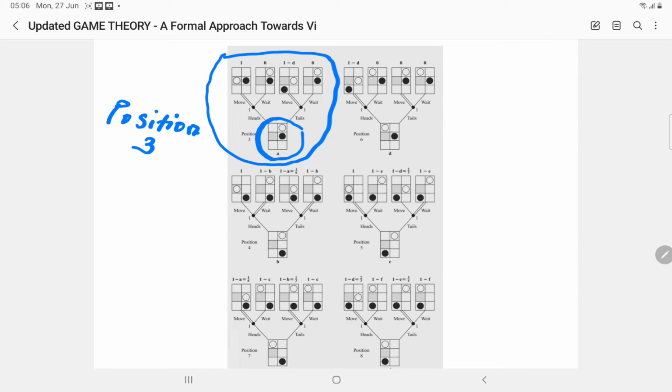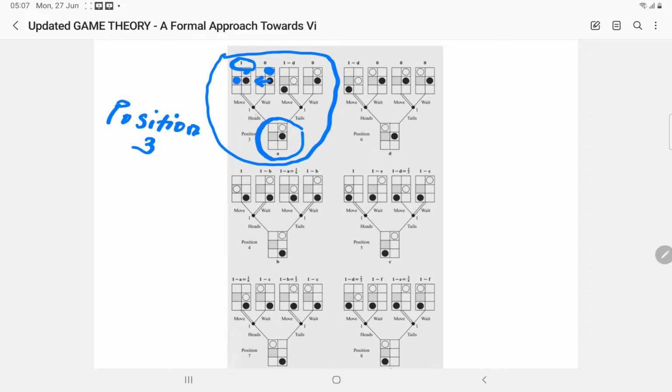Now see the position where the black is placed and where the white is placed. After tossing a coin, it is not in my hand whether a head will come out or a tail will come out. But whether to move or to wait, it is like a dominant and a dominated strategy. I'm just using a connecting link. If I move, then white, which was here, will move 2 positions and he will definitely win with probability 1 because he has already completed his part. If he decides to stay, he will be stuck at this position, and then whatever comes, black will move and black will win.